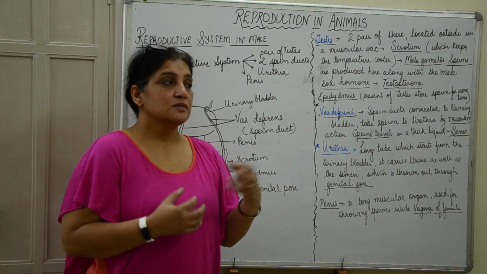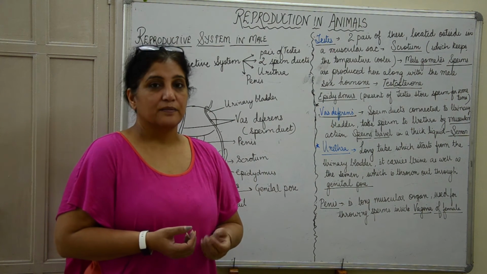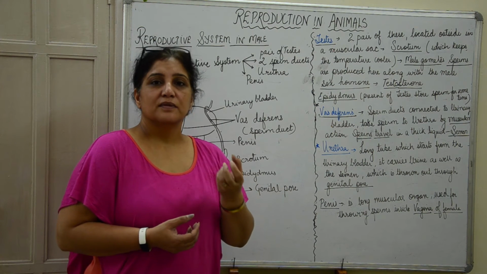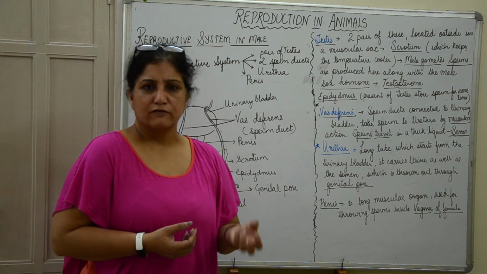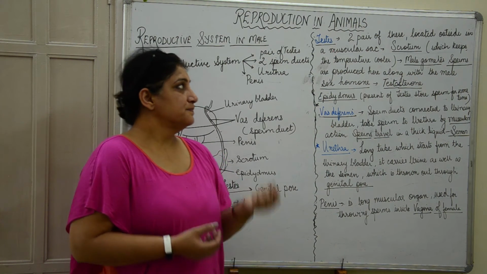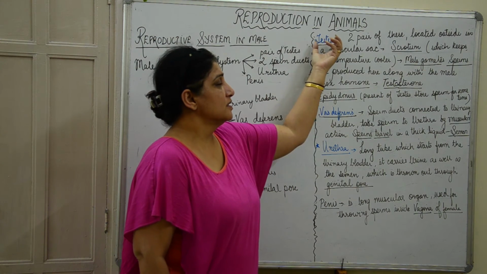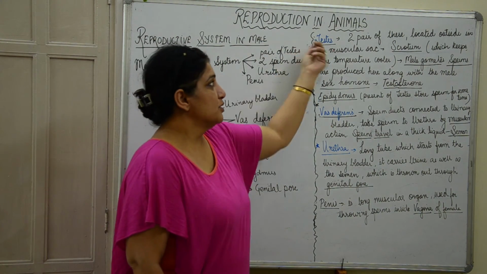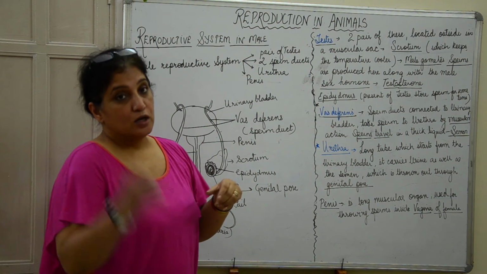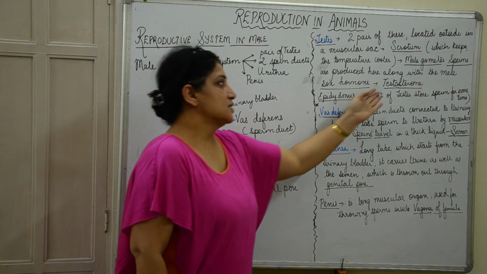Inside the body we have 37 degrees as the normal body temperature. Outside the body, the temperature in the scrotum is a little less, almost about 34 degrees Celsius. The scrotum keeps the temperature cooler, and the testes are placed inside the scrotum. The male gamete is produced inside these testes along with the male hormone, which is called testosterone.